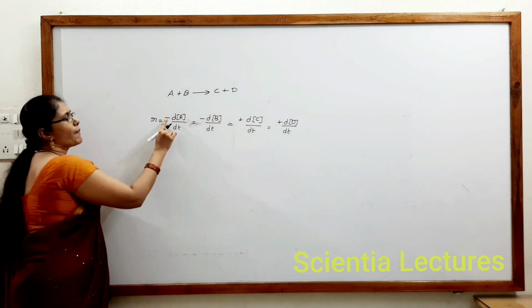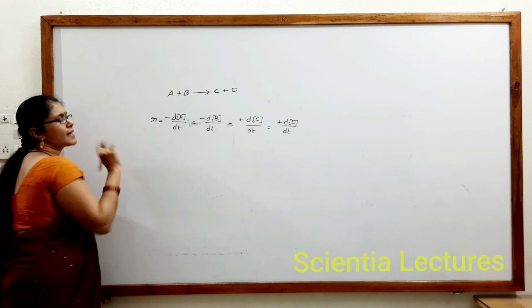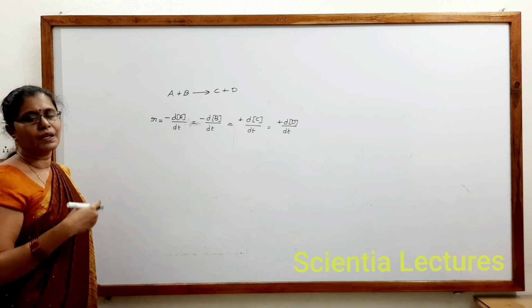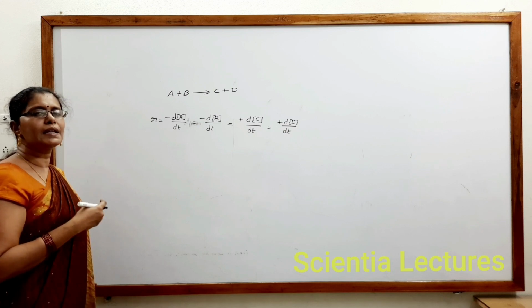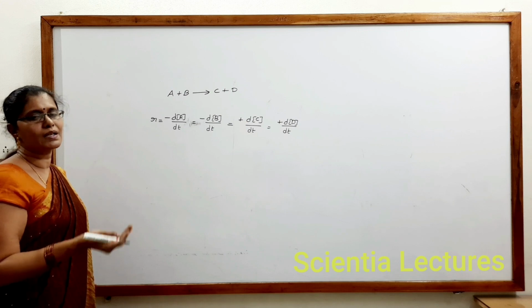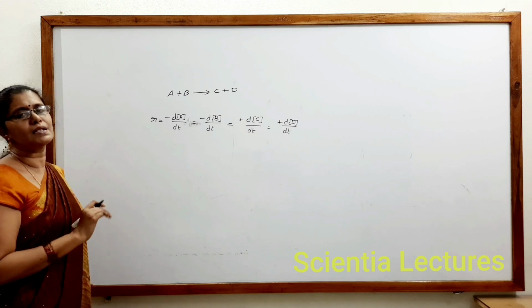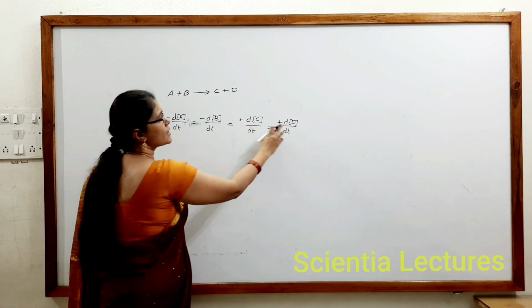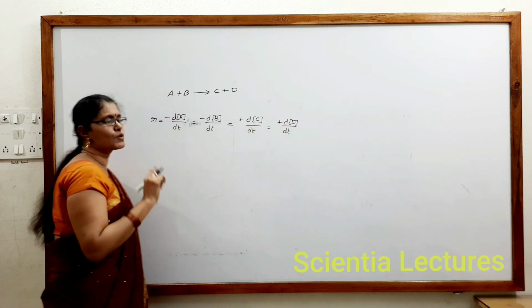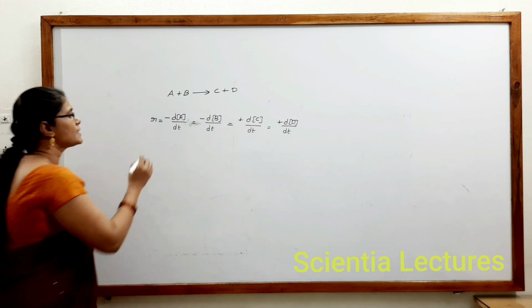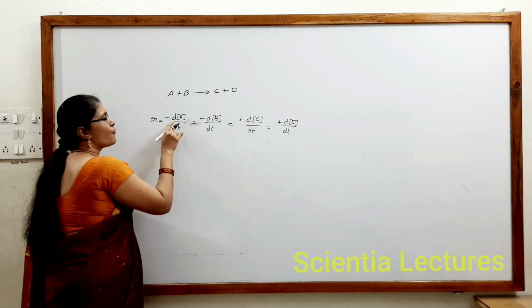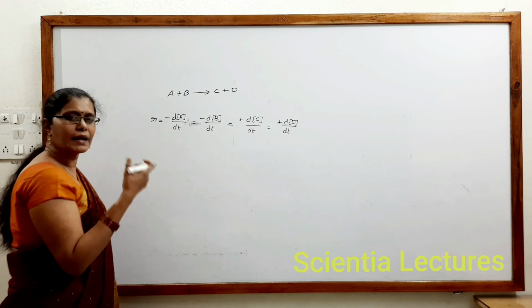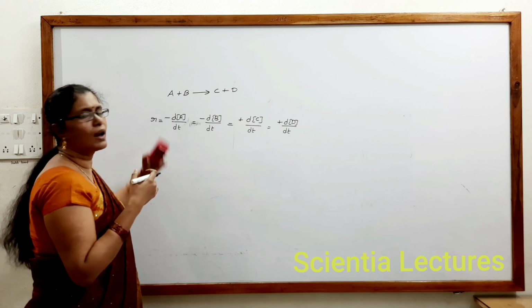So remember, minus sign here for reactant side indicates that its concentration decreases with time. As the time passes, reactants are getting converted into products. That is, concentration of reactants decreases with the time. To indicate that, we kept minus. Whereas concentration of products increases with the time, so we kept the plus. Here small d indicates an infinitesimally small change.